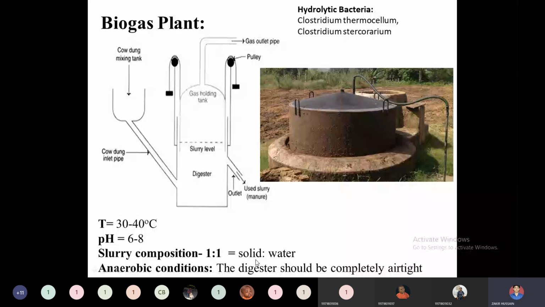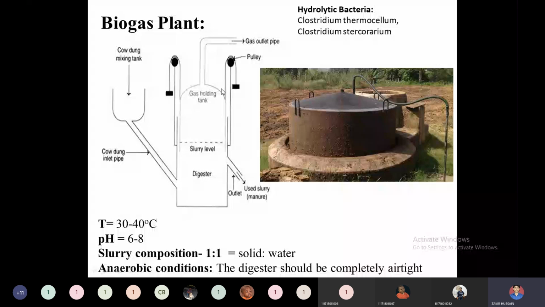when we use cow dung as our substrate, as our raw material or biomass source, in 2 to 3 weeks we can successfully obtain the biogas. It's a composition of CH4 and CO2. Through this pipeline, we can obtain the biogas. It can be supplied to many uses, whether for domestic purposes or for running engines inside the agricultural fields. Whatever the end use is, we can use this biogas.